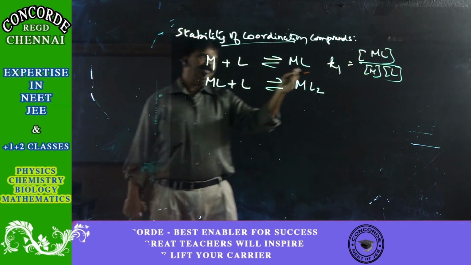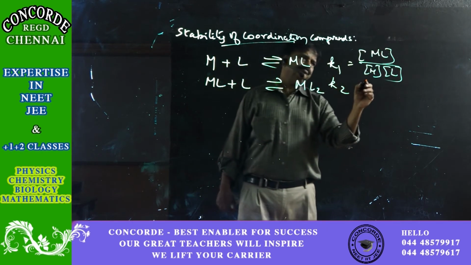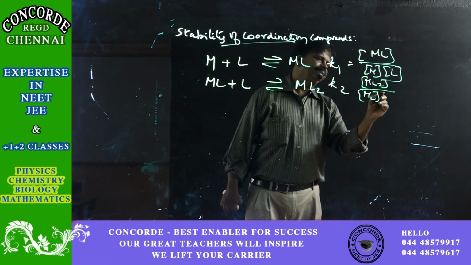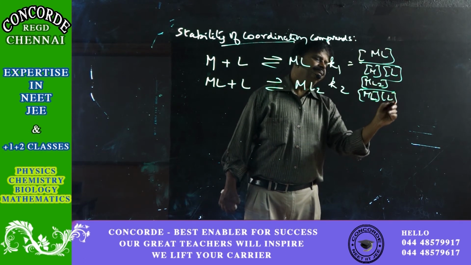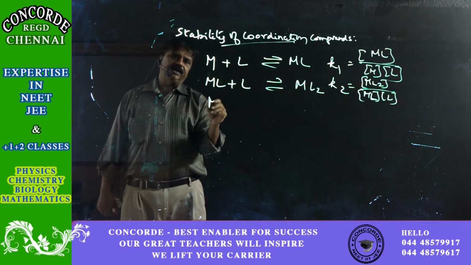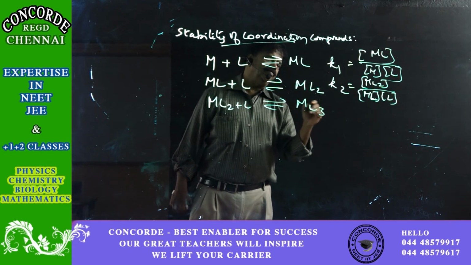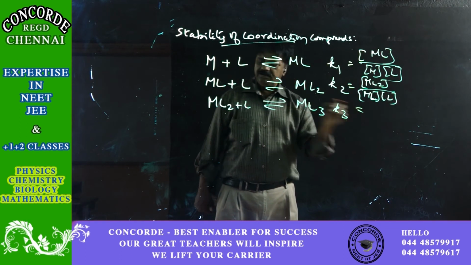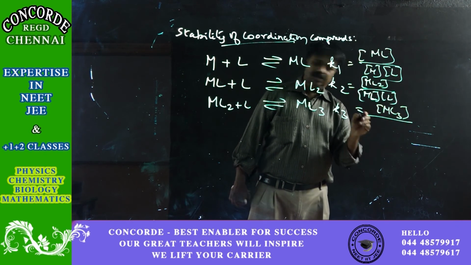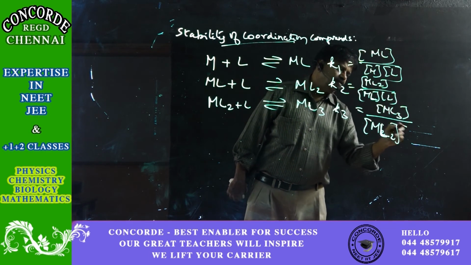Similarly, K2 is ML2 by ML into L, as the second ligand is getting added. Then for the third, ML2 plus L gives ML3, and the equilibrium constant K3 is the concentration of ML3 by the concentration of ML2 into the concentration of L.